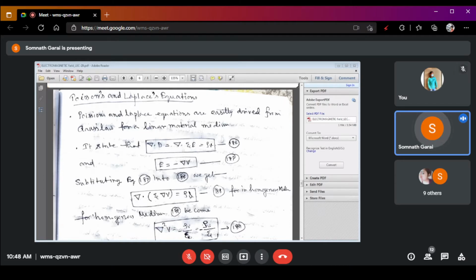So the next topic is Poisson's equation and Laplace equation. We already know these two equations. Poisson's equation and Laplace equation are very easily derived from the Gauss law.